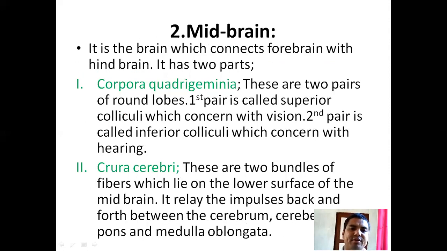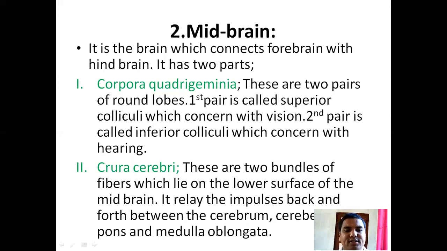The midbrain is the part which connects the forebrain with the hindbrain. It has two parts. They are corpora quadrigemina and crura cerebri. Corpora quadrigemina are two pairs of round lobes. The first pair is called superior colliculi, which is concerned with vision. The second pair is called inferior colliculi, which is concerned with hearing.